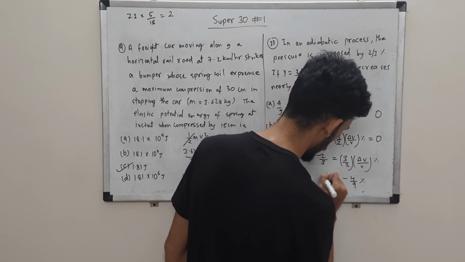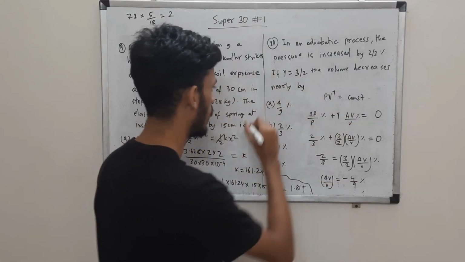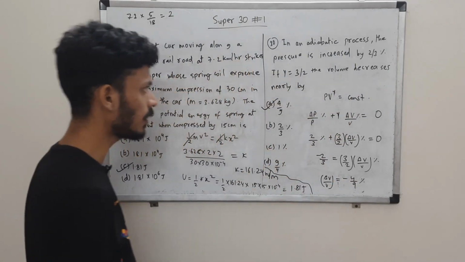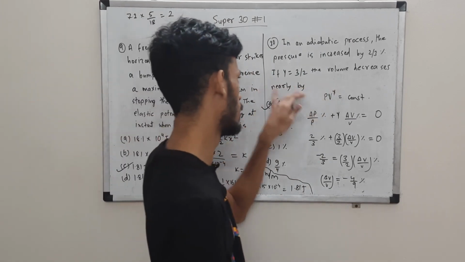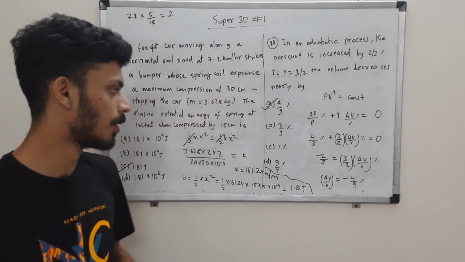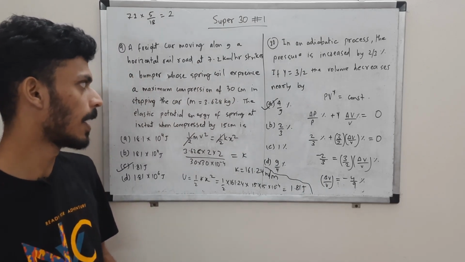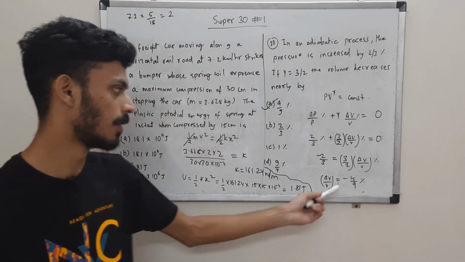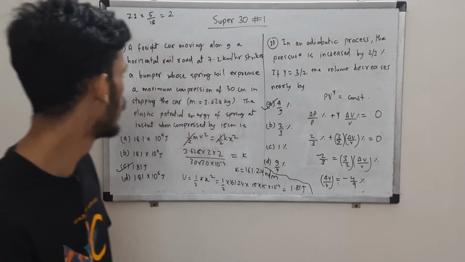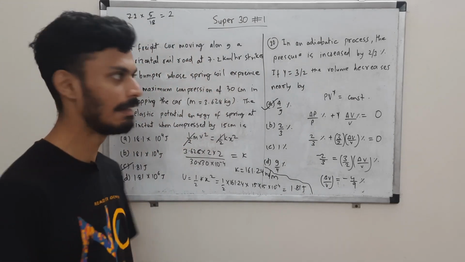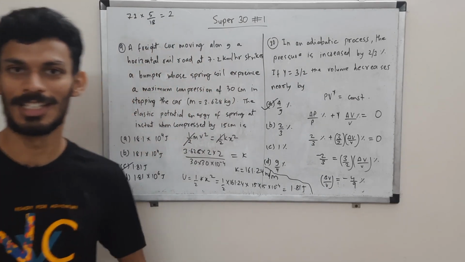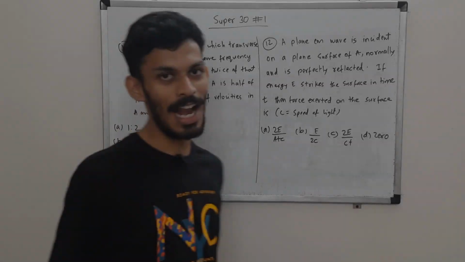Of course, error analysis is very approximate, so they also want an approximate answer. So your error in V will be about 4 by 9%. It decreases, so that's why the minus sign. Okay, so that is about questions 9 and 10. Let's move to the next set of questions, 11 and 12 over here.